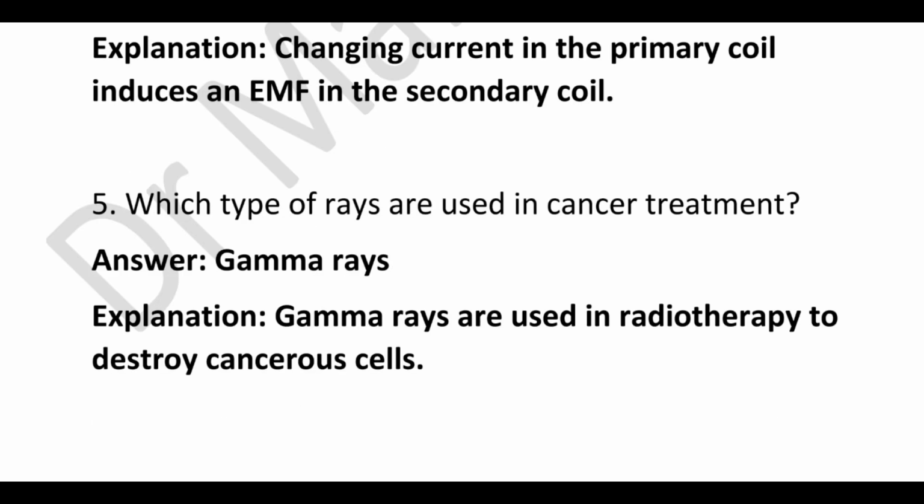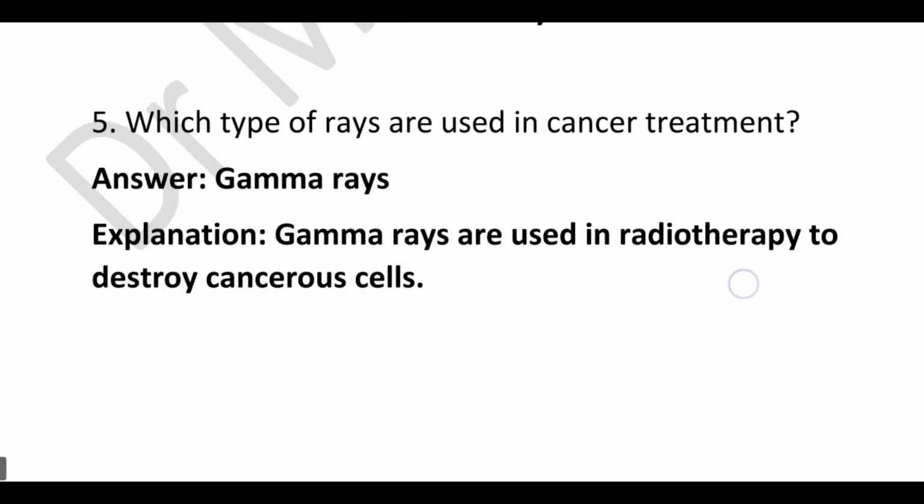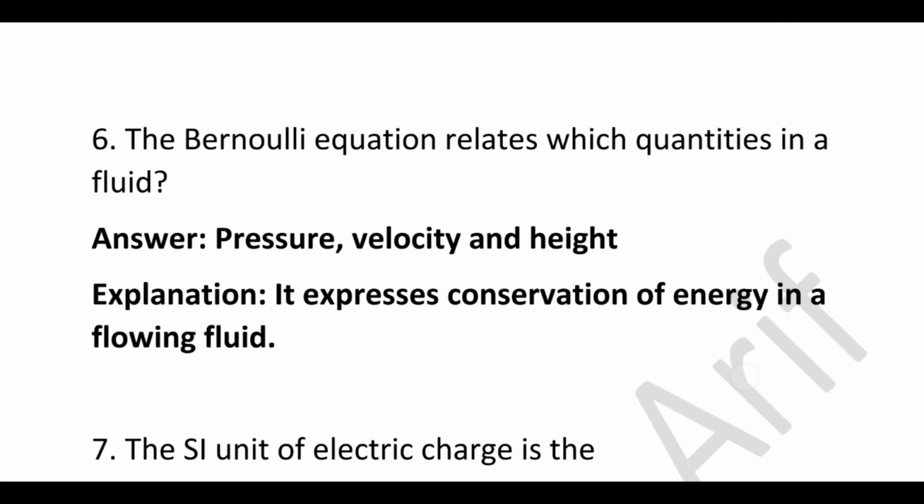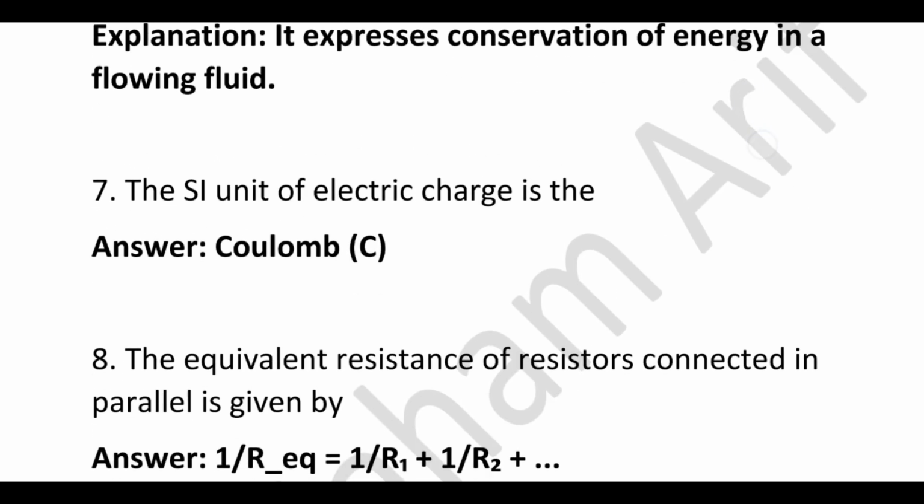Which type of rays are used in cancer treatment? Correct answer is gamma rays, because gamma rays are used in radiotherapy to destroy the cancerous cells. The Bernoulli equation relates which quantities in a fluid? Correct answer is pressure, velocity and height, because it expresses conservation of energy in a flowing fluid. The SI unit of electric charge is the coulomb.